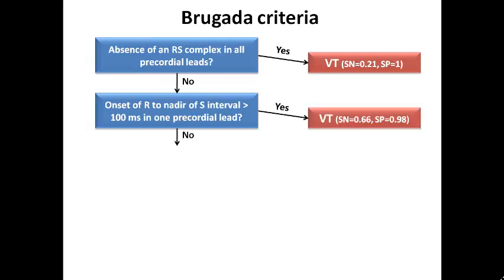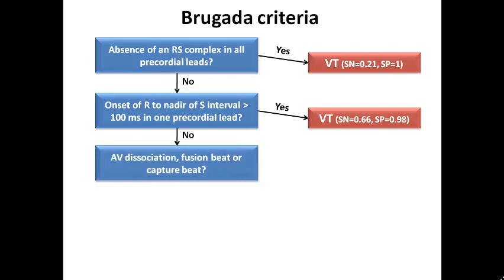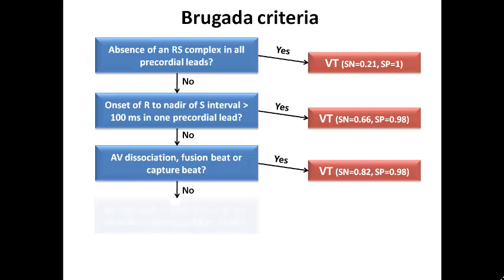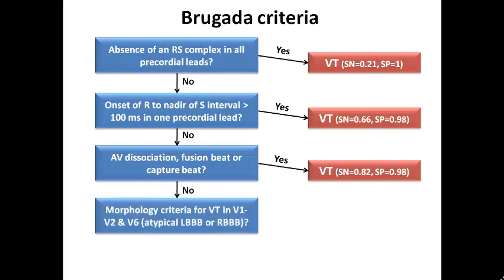But if it is not met, we move to the third criterion to search for AV dissociation, fusion beat, or capture beat. Presence of any of these features means that there are two rhythms inside the heart, and so it suggests ventricular tachycardia. But if the answer is no, move to the last criterion, which is the morphology criteria for VT in the chest leads, whether it shows typical or atypical bundle branch block.